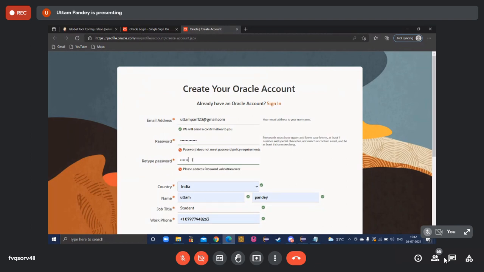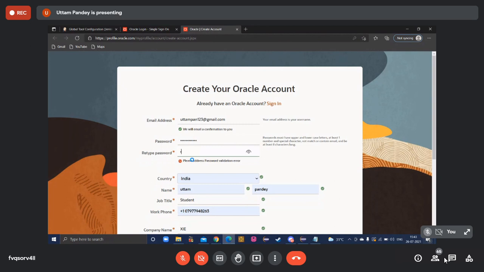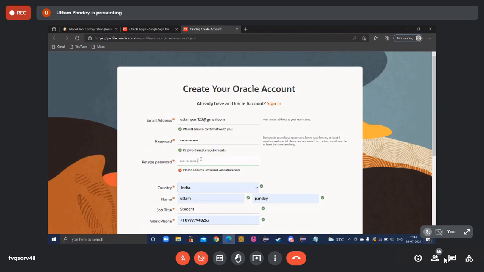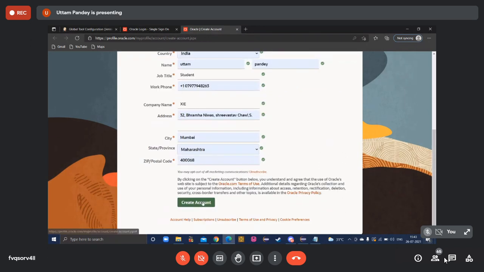So put one capital letter, then small letters, and then a special character and numbers like that, and just check. Create account.